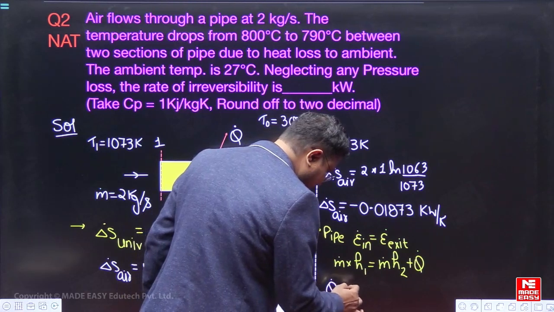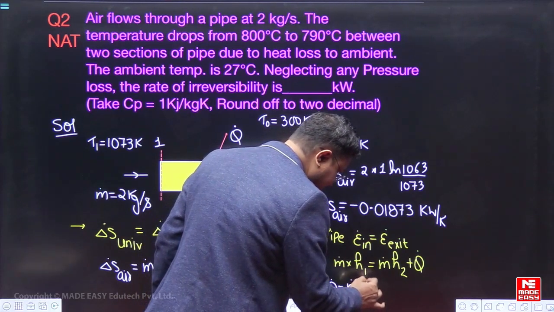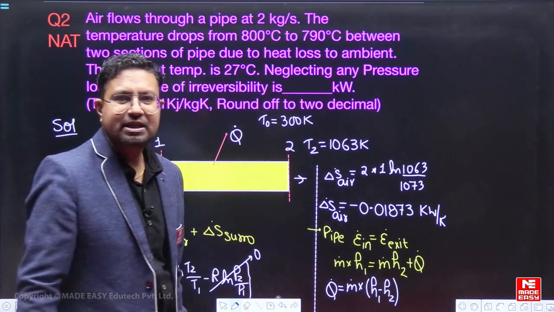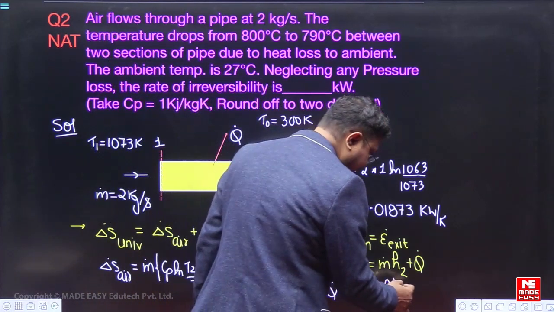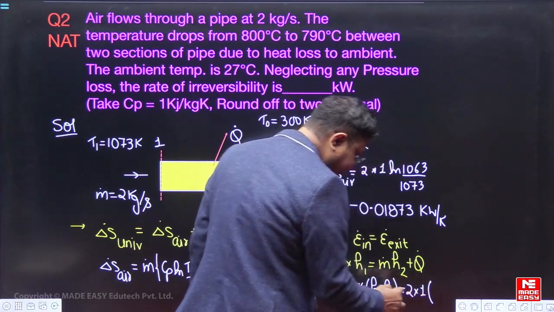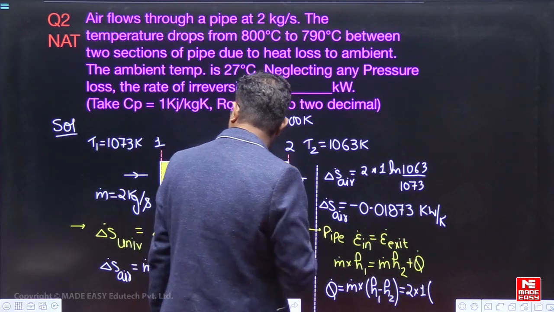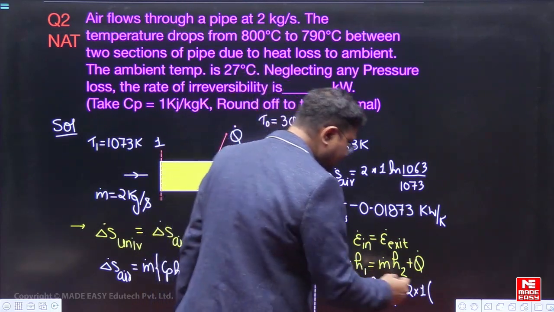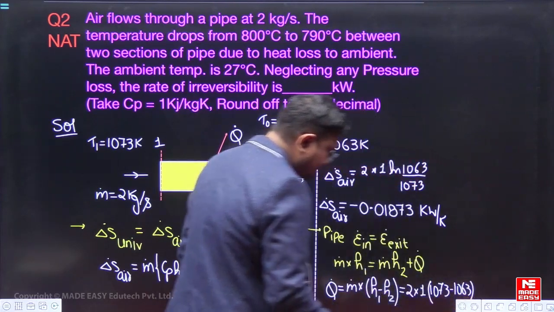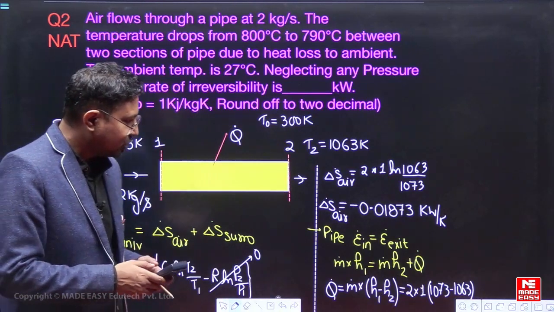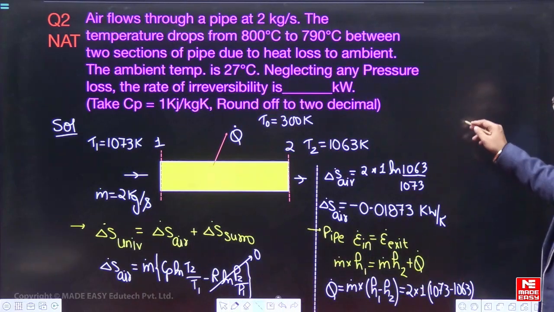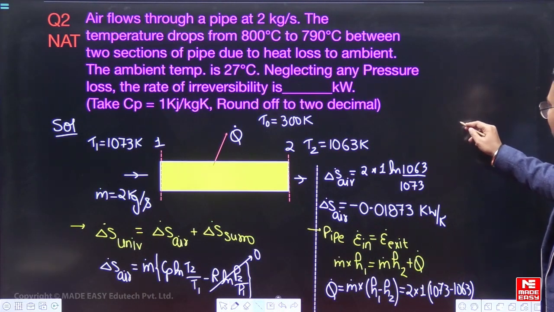So Q dot will be equal to m dot into (H1 minus H2), and H1 minus H2 we can write as, for air, Cp dT, right? So m dot is 2, into Cp is 1, into dT, T1 minus T2. The drop in temperature is from 800 degrees Celsius, so 1073 Kelvin, minus 1063. So the value of Q dot will come to 20, because this will be 10 and into 2. Fine. So we will get the value of Q dot from here.